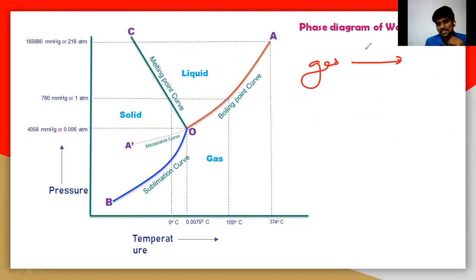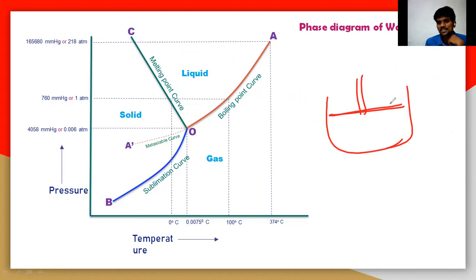If you increase the pressure, what happens? You can compress them. I will take a vessel again, and this is a piston. If you take the gas molecules, and you compress this system with the piston, that means you increase the pressure, what happens?